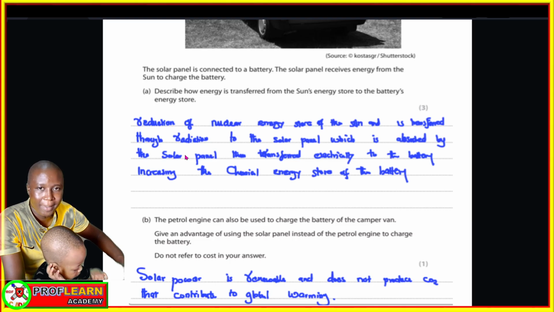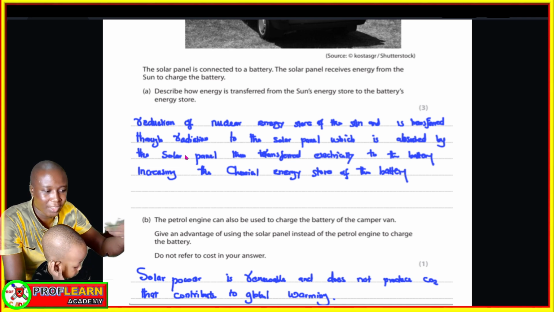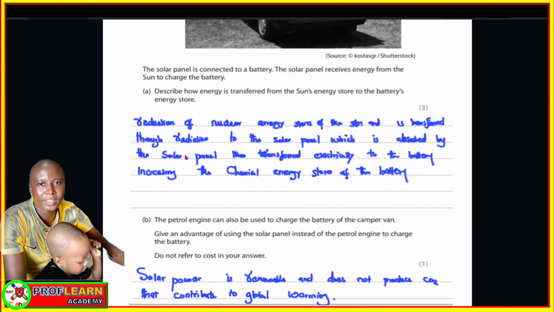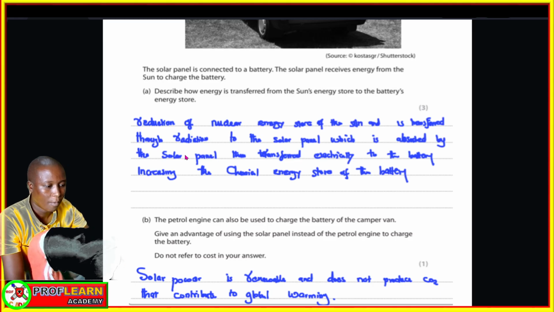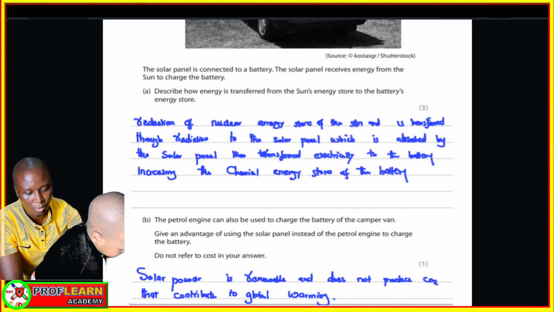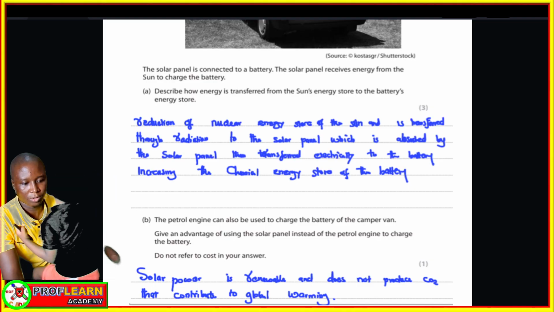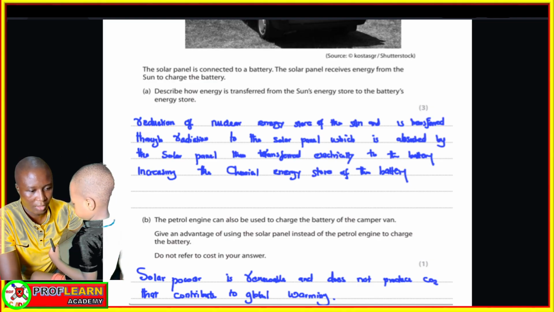Then the solar panel absorbs that radiation. Then that energy is transferred electrically to the battery. When this electrical energy reaches the battery, it increases the chemical store.